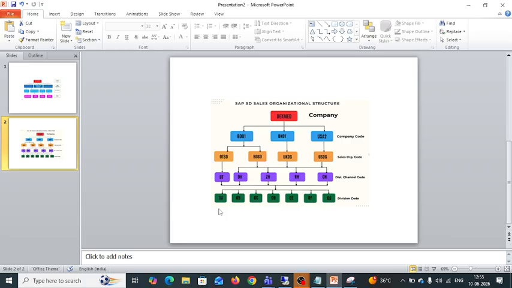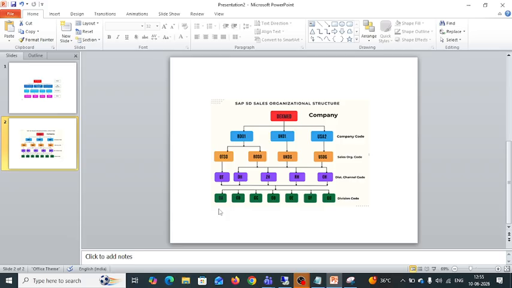What is definition? Definition means to see this theory, this practical thing in the SAP system, we have to define the company. We have to define the company code in the SAP system. What is defined? It creates individual organization units. For example, company creation, company code creation, plant creation, sales org creation, distribution channel creation, division creation. We have to create all these things in the SAP system. This is called definition.